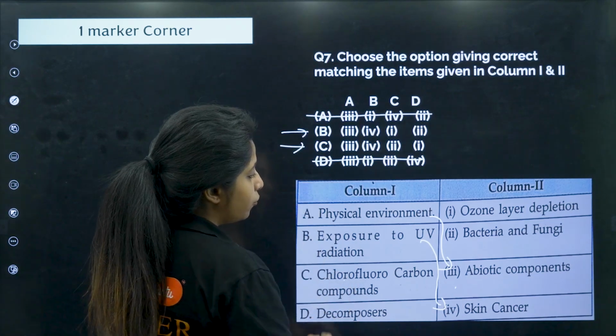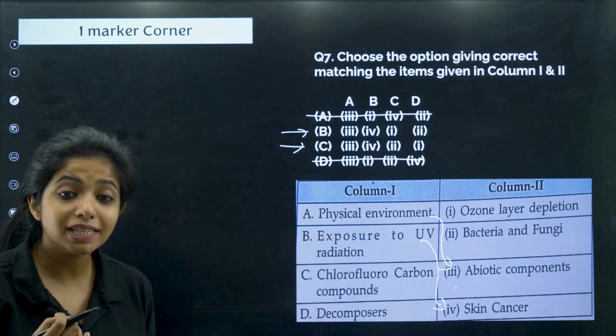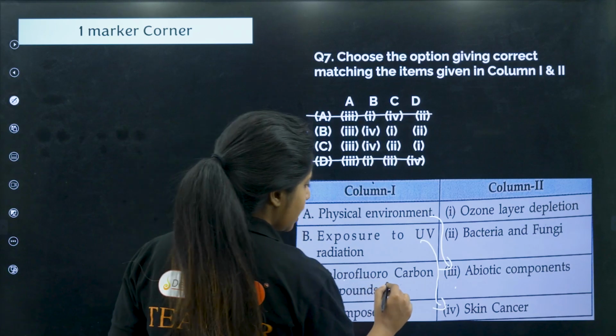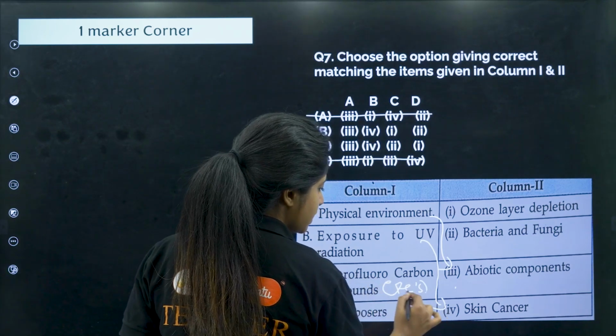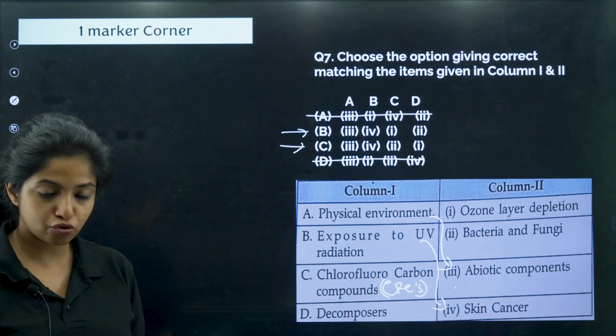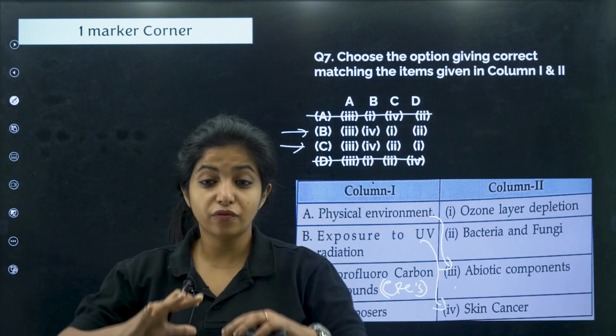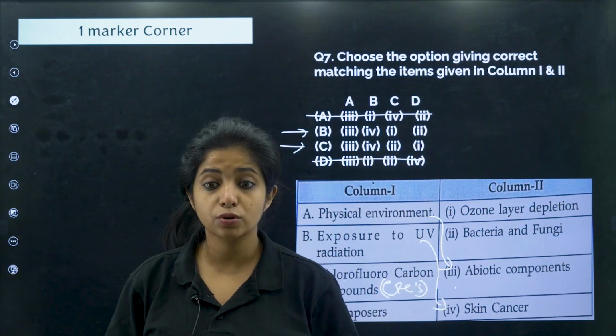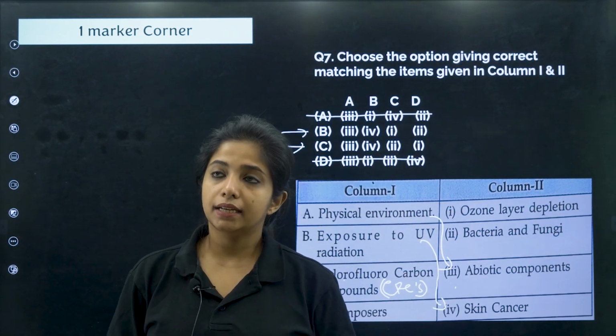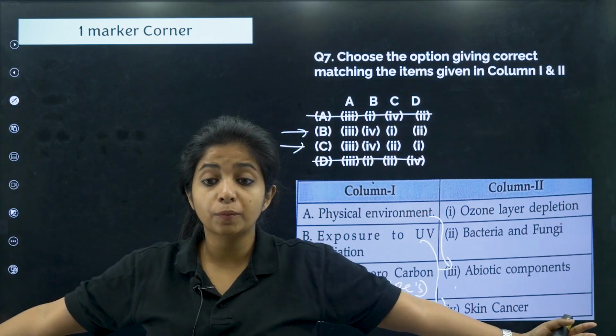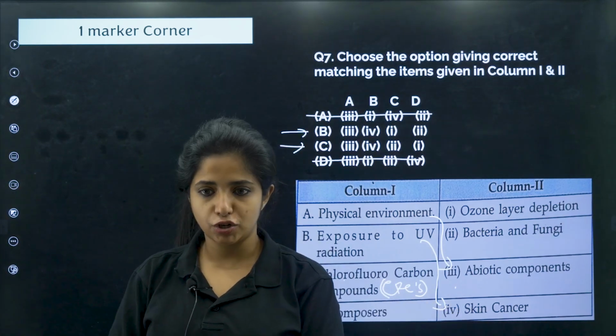Now let's talk about chlorofluorocarbons, also known as CFCs. Chlorofluorocarbons are kind of the villains in the story. What do they do? There is a very pretty layer in our stratosphere, and this layer protects us from the harmful UV radiation.